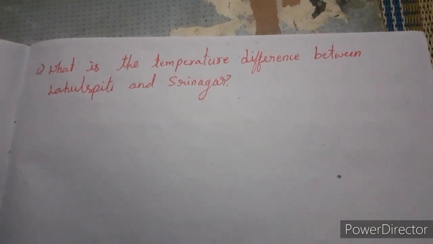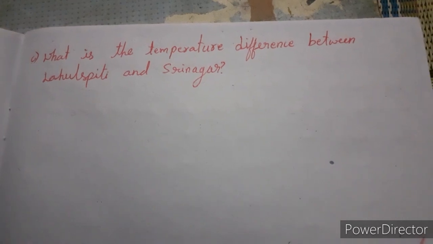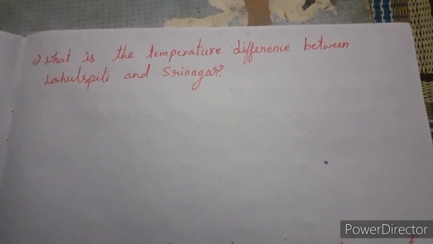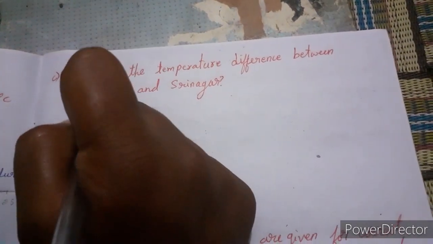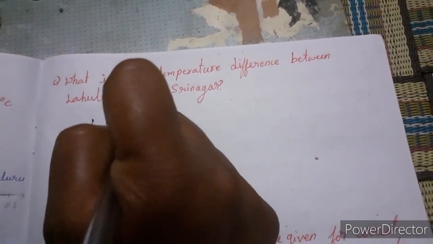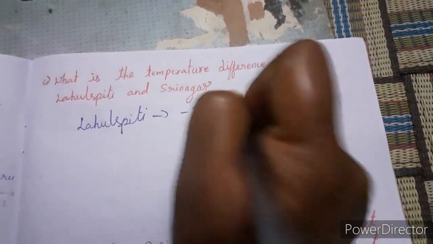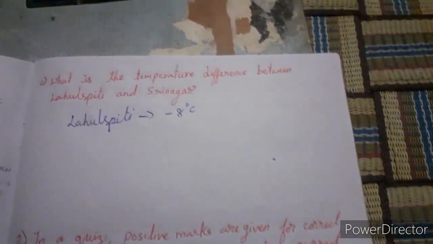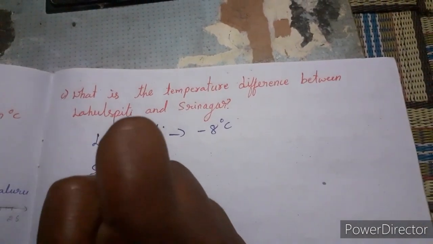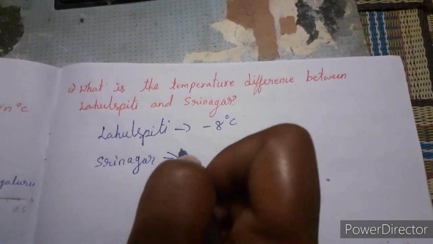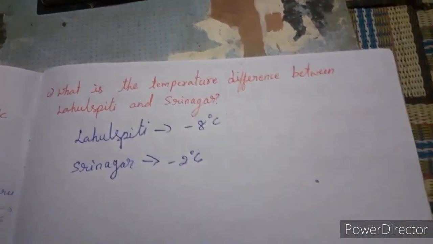Third question about the number line. What is the temperature difference between Lahuspati and Srinagar? We have to take Lahuspati's temperature. Lahuspati has minus 8 degree Celsius temperature. Then Srinagar, it has the temperature how much? Minus 2 degree Celsius.